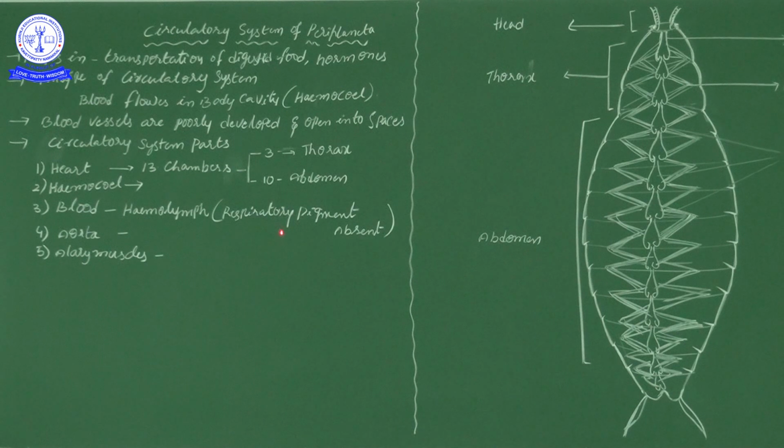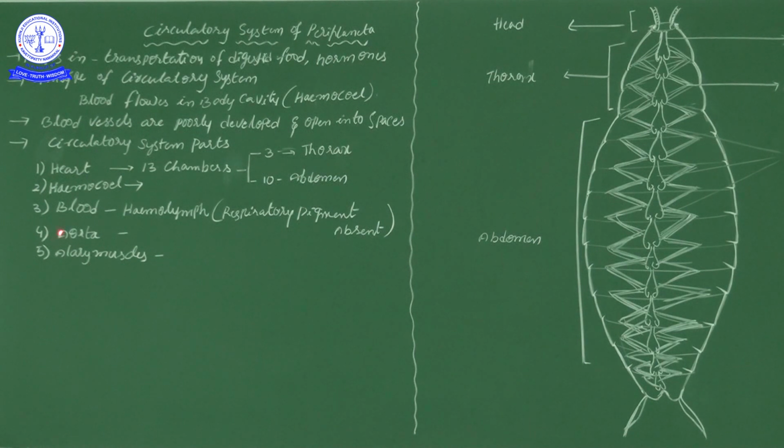So here the blood does not have respiratory pigment, so that's why it is colorless, white in color. When we dissect the cockroach, we can see the total body is white in color, because of the lack of respiratory pigment. So that is the reason the blood of the cockroach is called hemolymph.